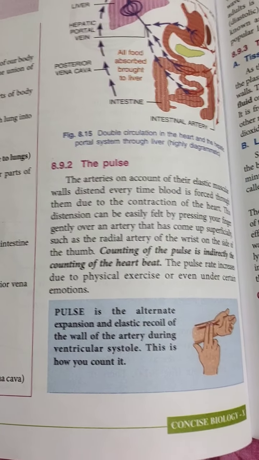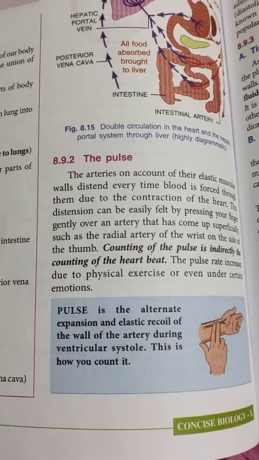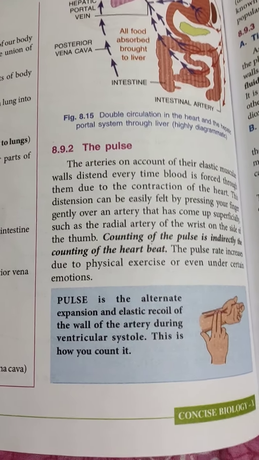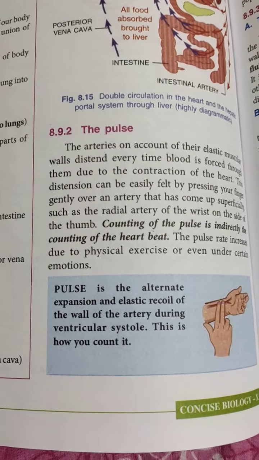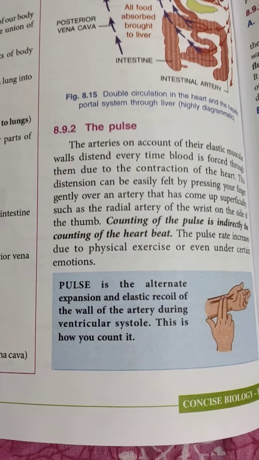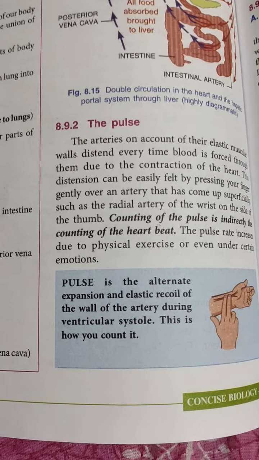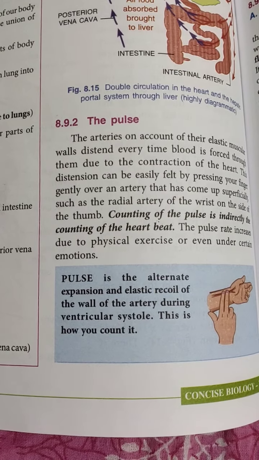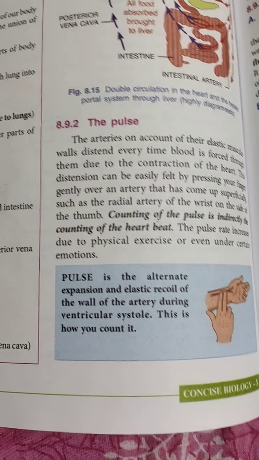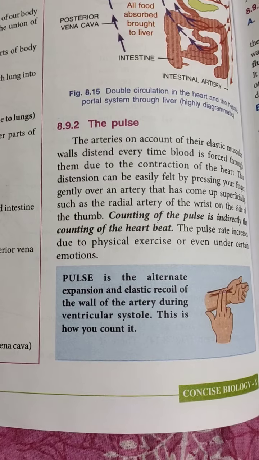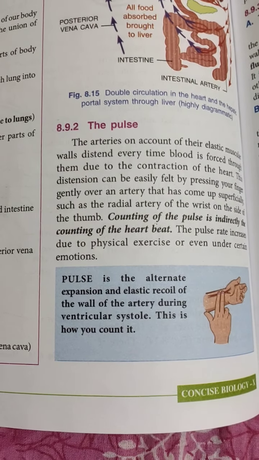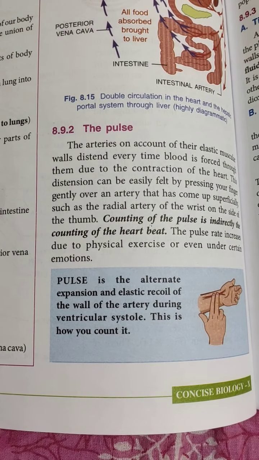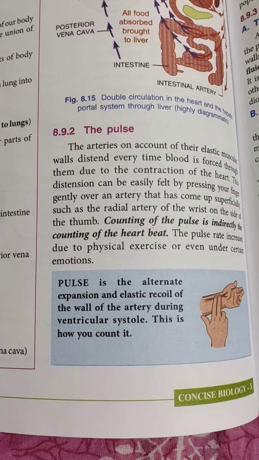Counting of the pulse is indirectly the counting of the heartbeat. I hope we all know that. We have read it in our childhood also, what is a pulse, what is a heartbeat. Now pulse is the alternate expansion and elastic recoil of the wall of the artery during ventricular systole. This is how you count it. So up to ventricular systole is your definition for pulse.